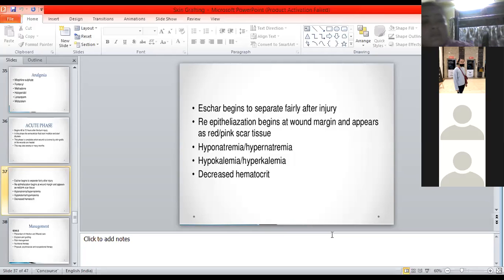Because of this, the patient sometimes may be in a difficult situation. But obviously, with proper treatment, proper care, those things need to be taken care of as a conservative treatment.